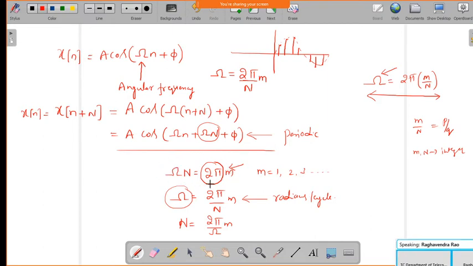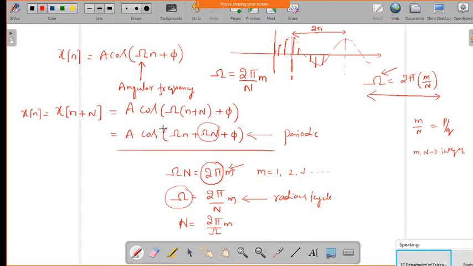Yes, sir. So if you take a discrete time signal, the variation over one period has a phase of 2 pi. One cycle has a variation of 2 pi. Now if I take that omega n, in order to get x of n equal to x of n plus n, which is equivalent, this should be equal to 2 pi.